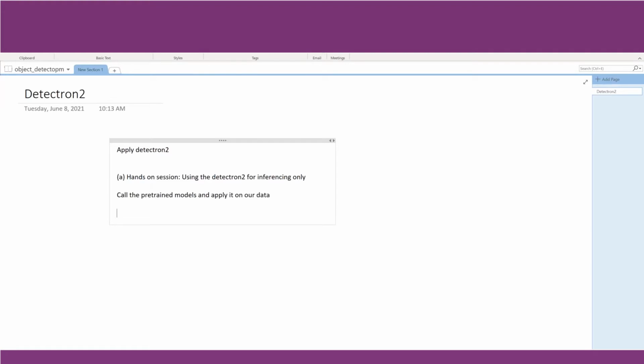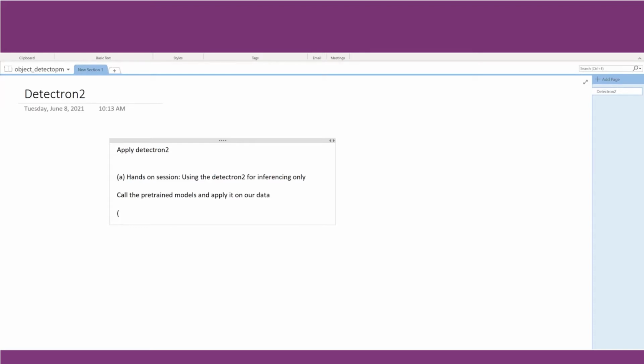If you remember, we used the same pattern for YOLO, wherein we applied the YOLO object detection module first to inference various images, which we got from our local machine or may have scraped from the internet. Today's session will not focus on that. We'll just focus on how to inference an image using Detectron 2.